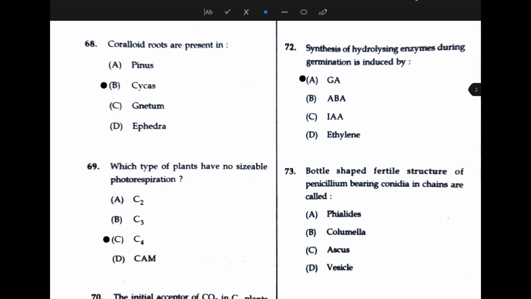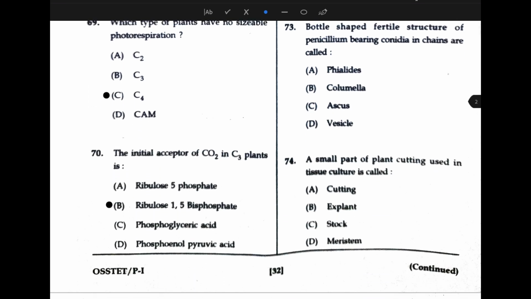Next, the bottle-shaped fertile structure of Penicillium bearing conidia in chains is called dash. The answer is sterigmata, which is not present here. Okay. Next, a small part of a plant cutting used in tissue culture is called an explant.